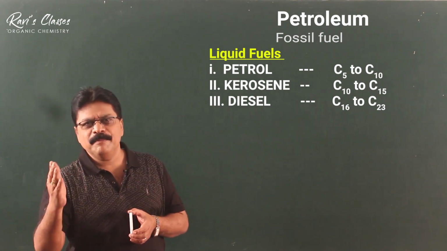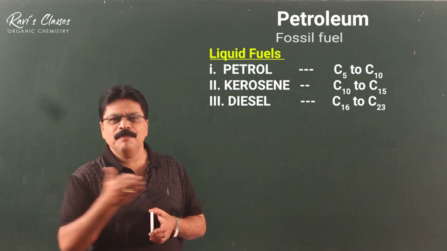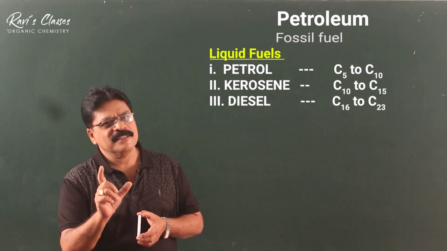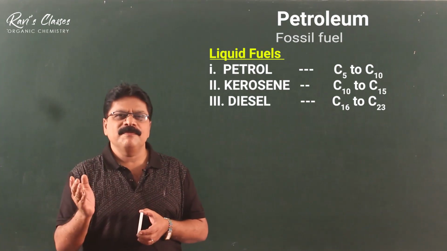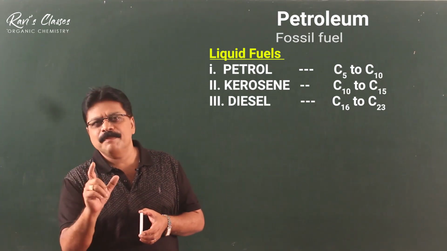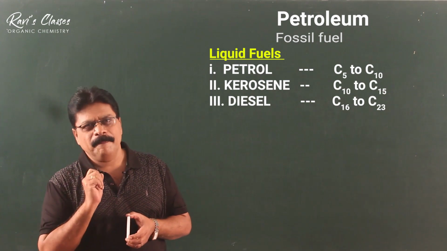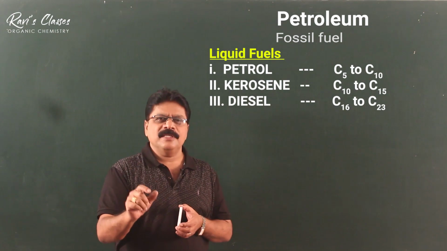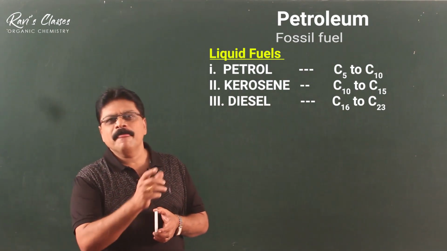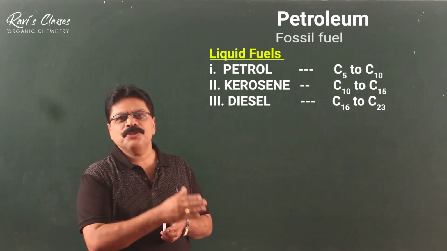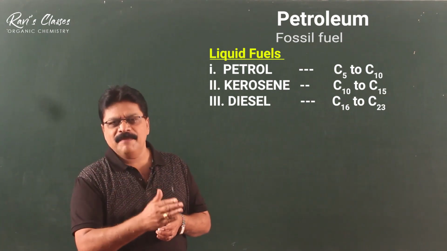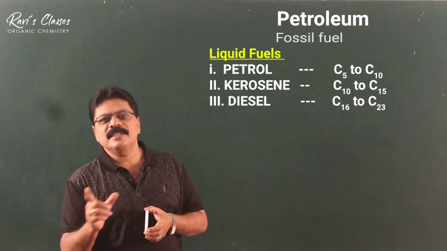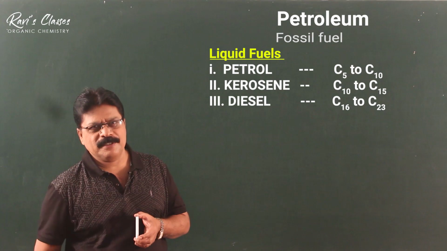See, the demarcation is not very rigid. It could be 15, 16, or this side could be 9 also, but generally the 11 to 15 fraction is referred to as kerosene oil. Beyond 15, that is 16 to 20, 25, is called diesel. So these are the three important liquid fuels: petrol, kerosene, diesel. Petrol constitutes hydrocarbons which are 6 to 10 carbons, kerosene oil 11 to 15, diesel 16 to maybe 20, 25 carbons. So this is the basic division of the liquid fuels.